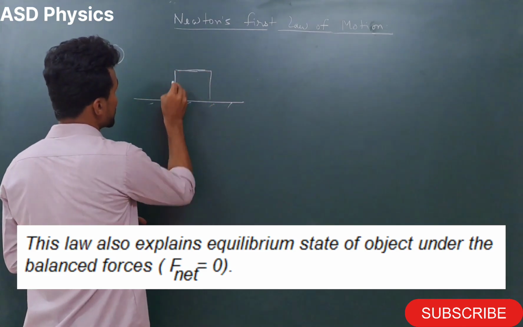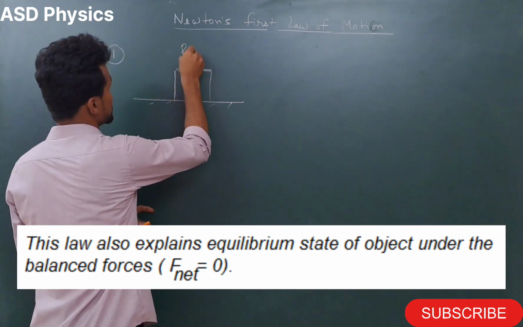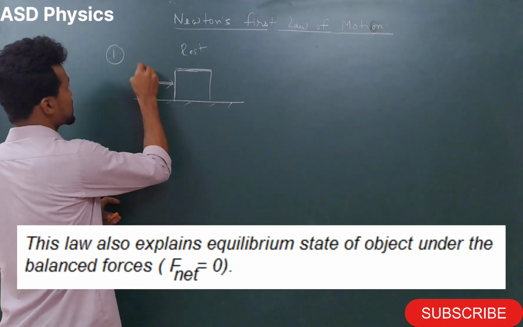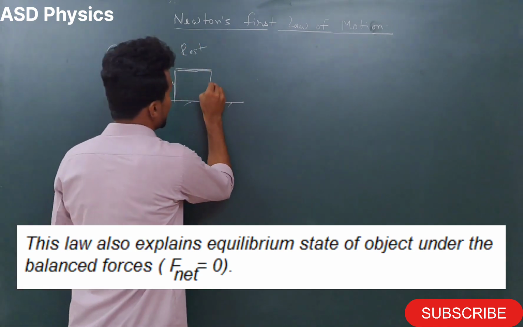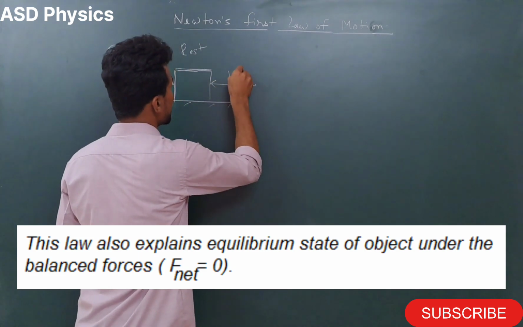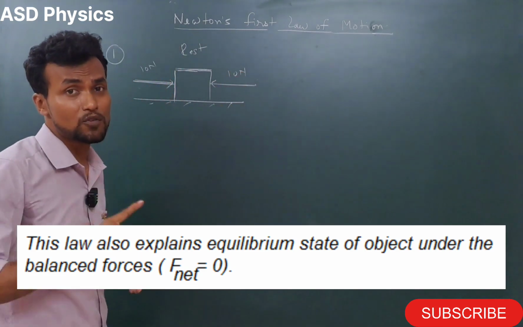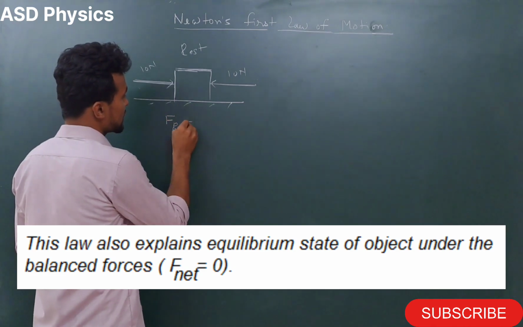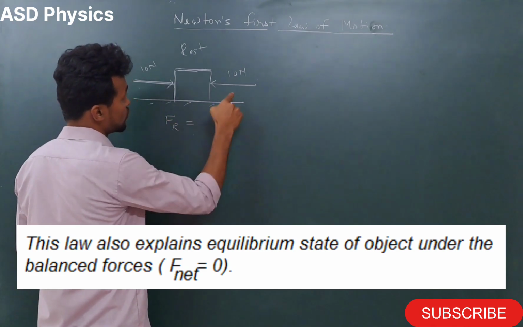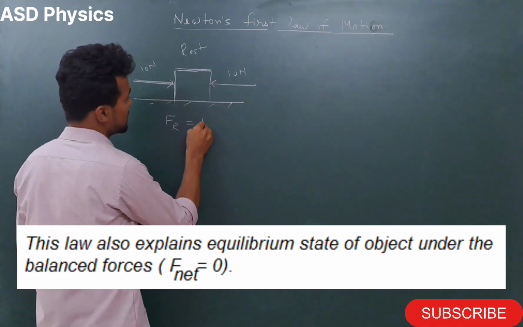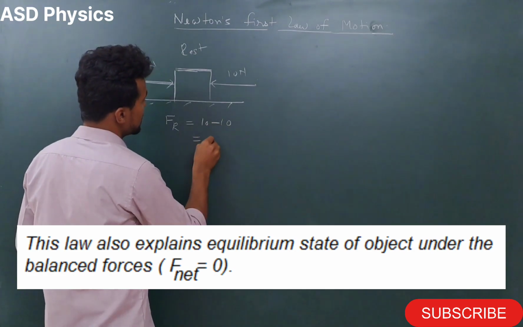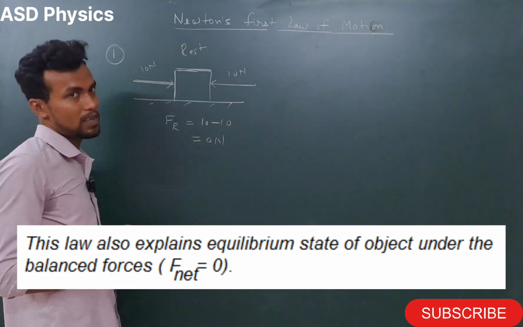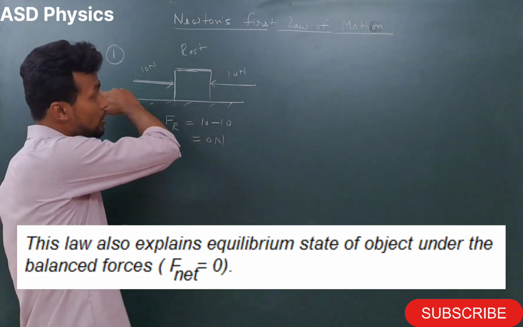This block is in which situation? This block is in a rest situation. So my dear students, tell me please, if in this direction I apply a force of 10 Newton and in this direction also I apply a force of 10 Newton, then the resultant force on the object is how much? 0, because on this side 10, on the opposite side 10. So 10 minus 10 is 0 Newton. And one more thing, the weight will be balanced by the normal reaction. Here I am talking only about the direction along the ground.